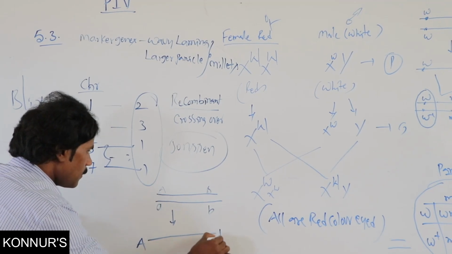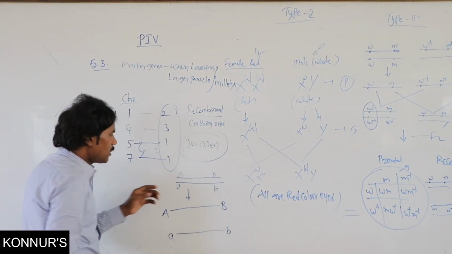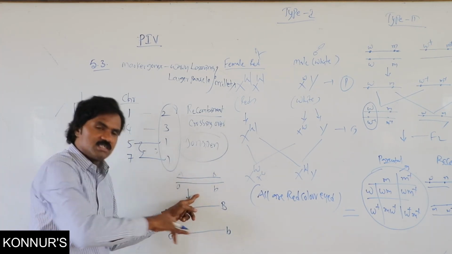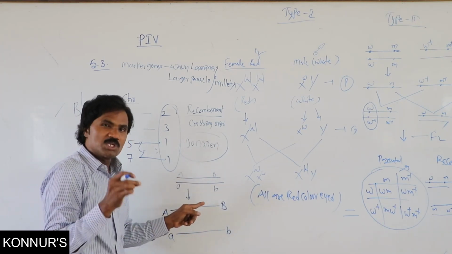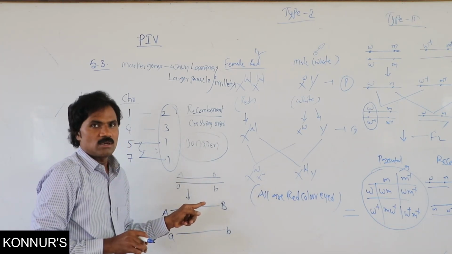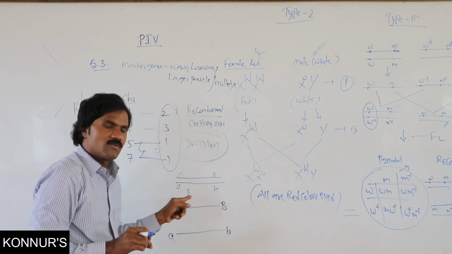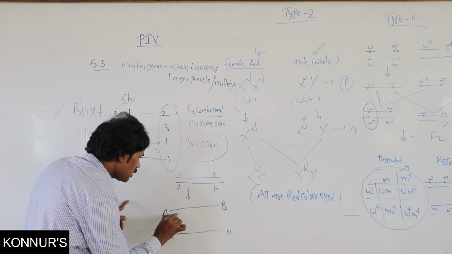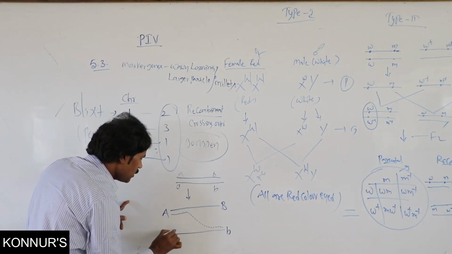This is A and B, this is A and B. Then during meiosis, different stages are present, already you know. Here, at one of these stages, sister chromatids are present. In this crossing over, non-sister chromatids are involved, like this one here. Similarly here also.